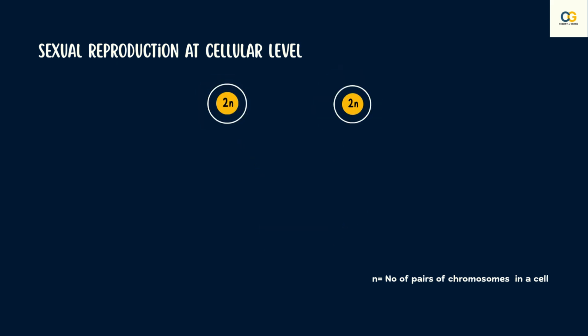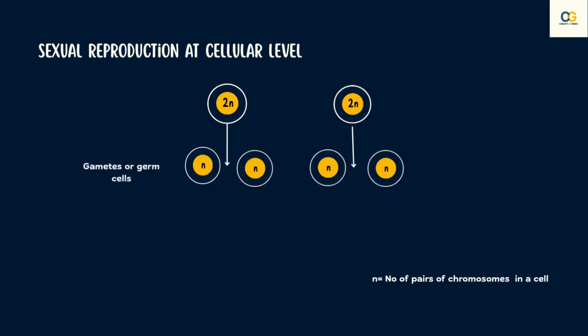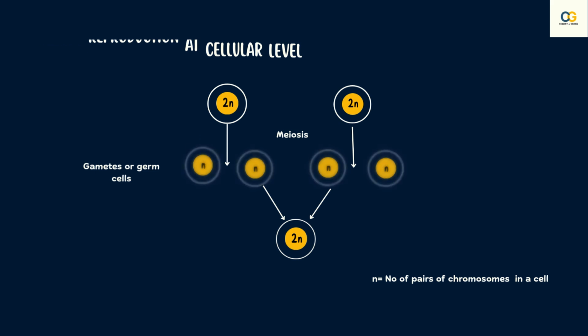Hence, each parent produces cells called germ cells or gametes, which only have half the set of chromosomes of the parent cell. This is done through the process of cellular division called meiosis. Thus, when the two gametes combine, the individual again has the same set of chromosomes as that of the species, where half of each is given from each parent.